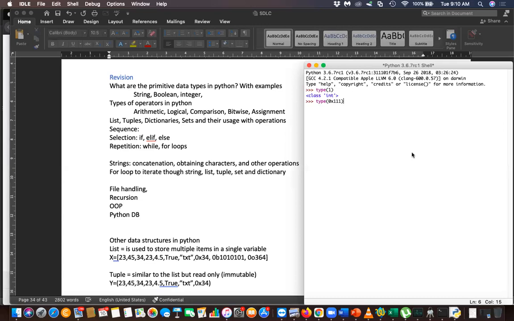0b is binary. 0x is hexadecimal, right? You have to remember this. 0x means hexadecimal. 0b means binary. And 0o means octal.